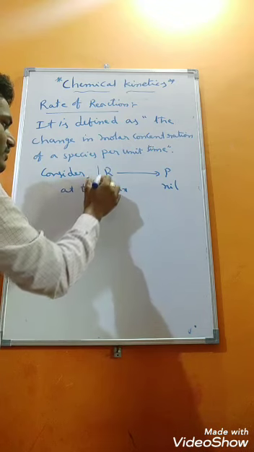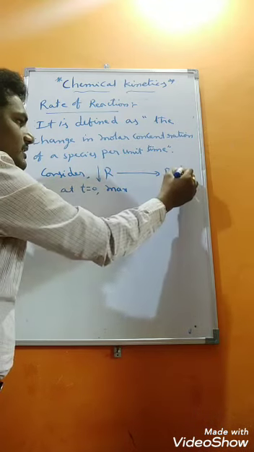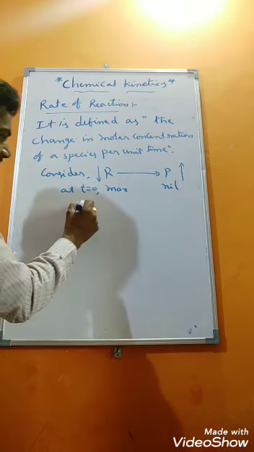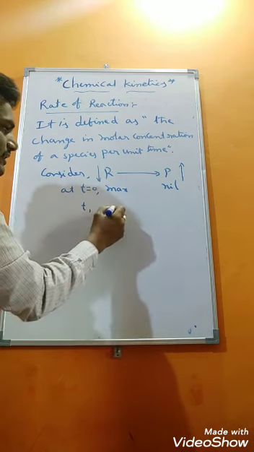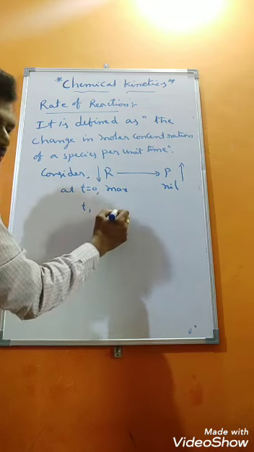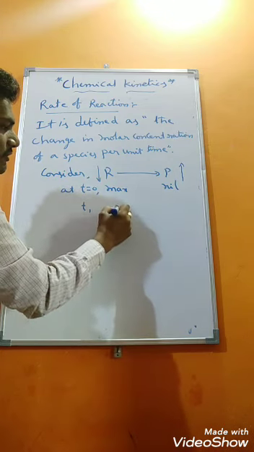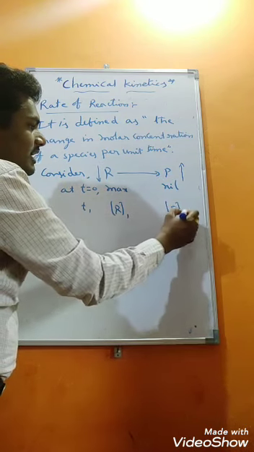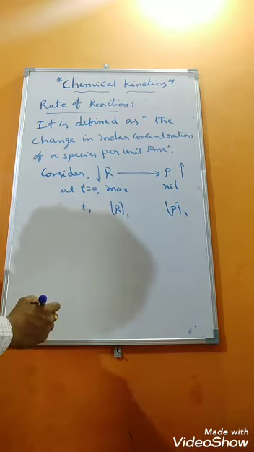As the time increases, what happens? Concentration of reactant decreasing, concentration of product increasing. That means at time t1, what is the concentration of R? It will decrease from initial time. How much is it? We don't know. So let us take R1. Concentration of P increases. How much? We don't know. Let us take P1.